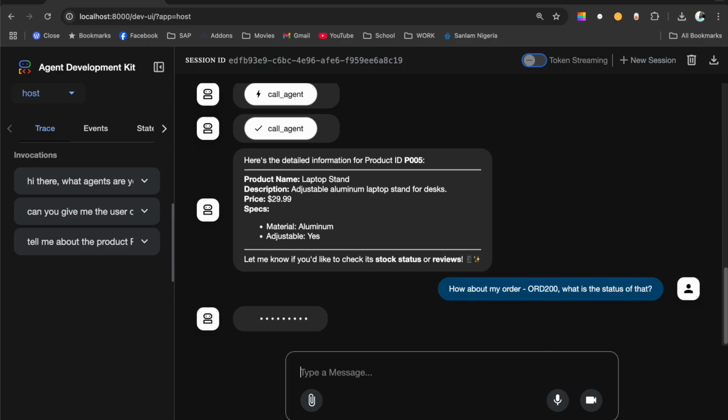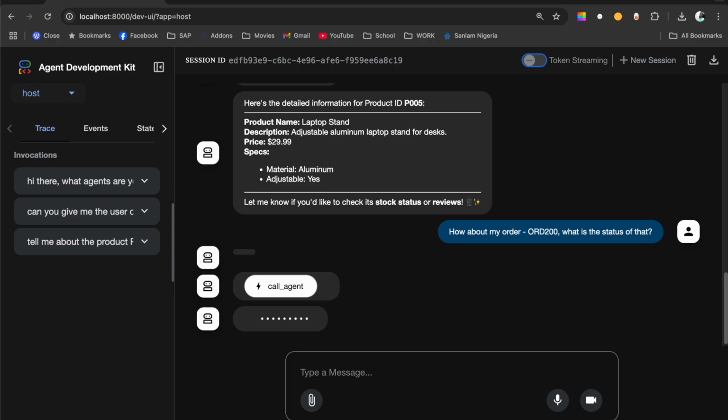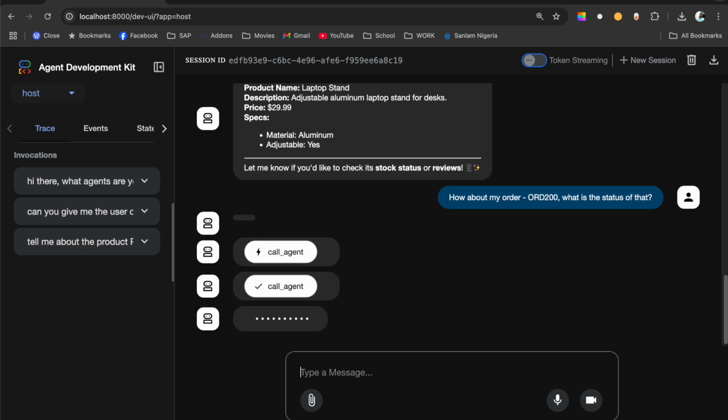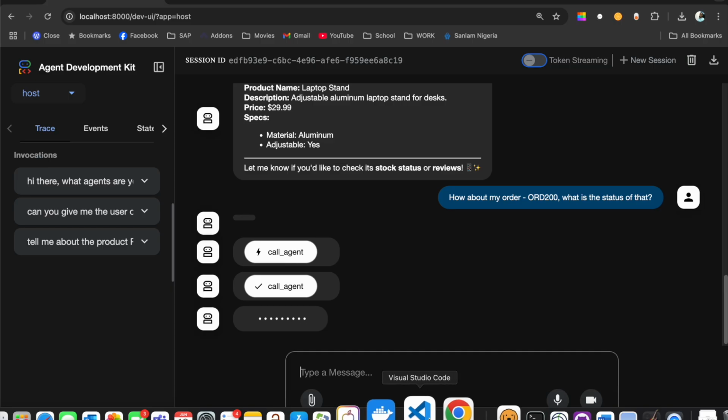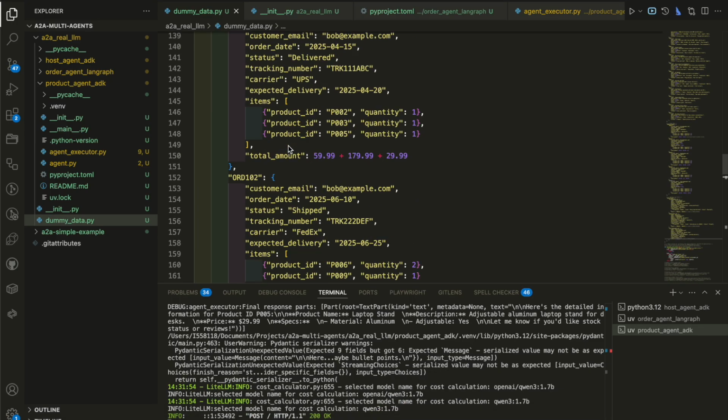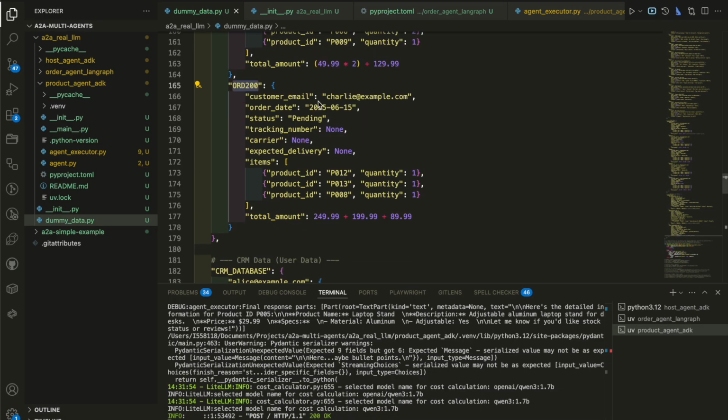So hopefully it will then call the agent, the order agent, but we'll see. But we expect it to call the agent, the order agent. Yes, it does. And this time around, it should get us the order status of the particular order ID that you have specified in the chat. And if everything goes well, we should see the order very soon, which should be this one with the customer Charles and order date.